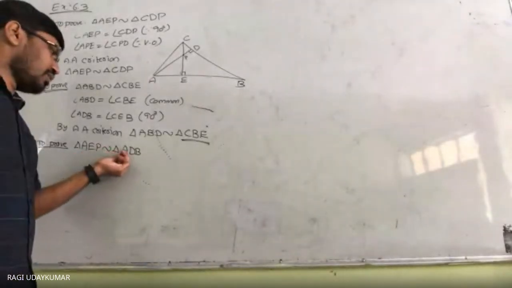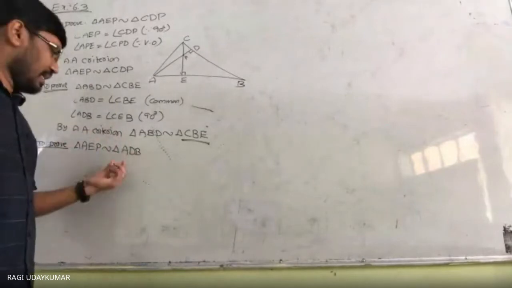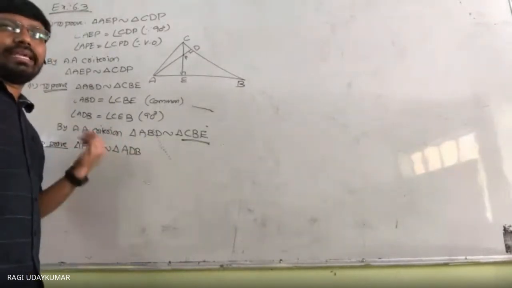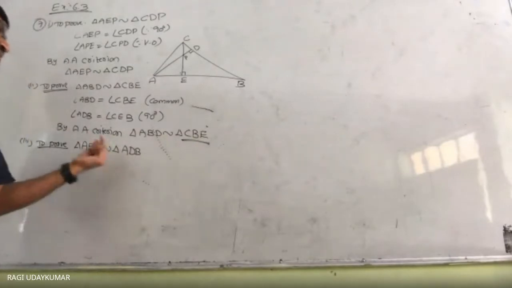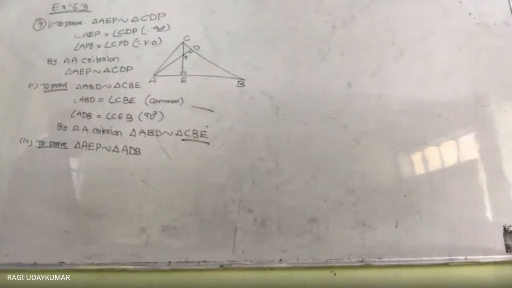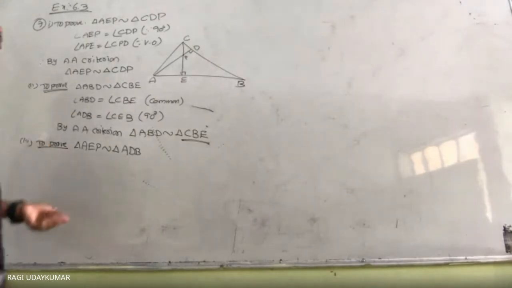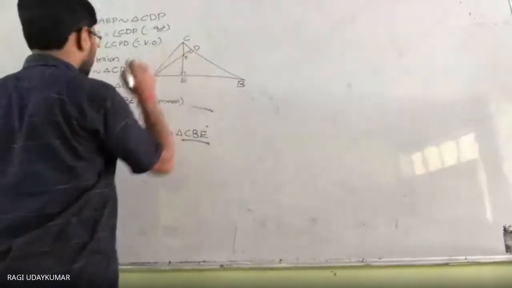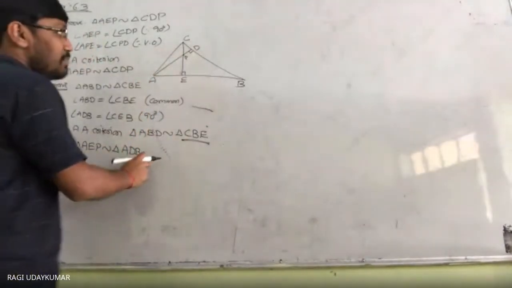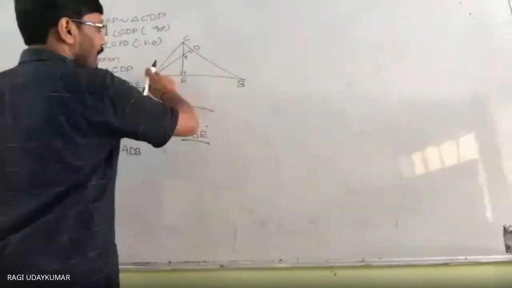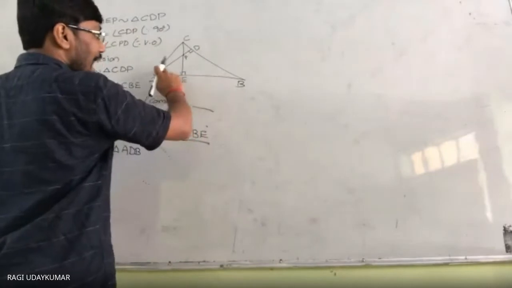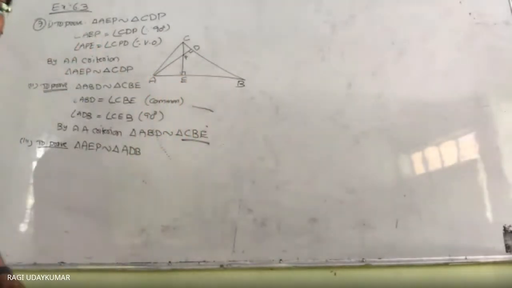AEP is similar to ADB. So what are the two triangles? AEP, this one, and ADB. In those two triangles, angle A is common.